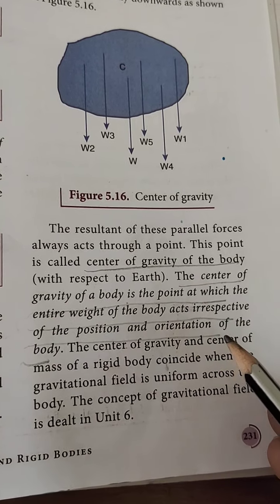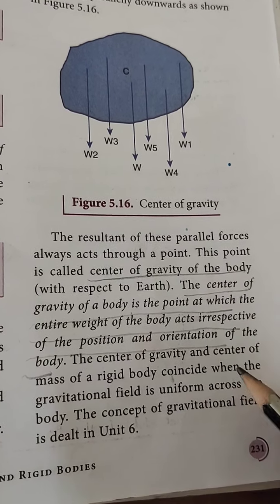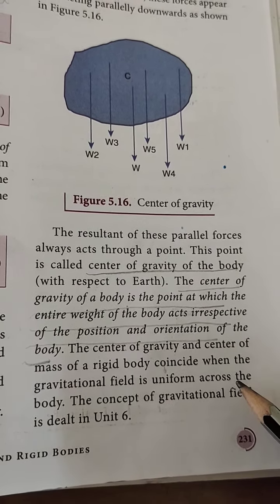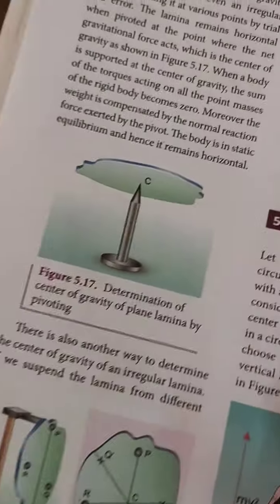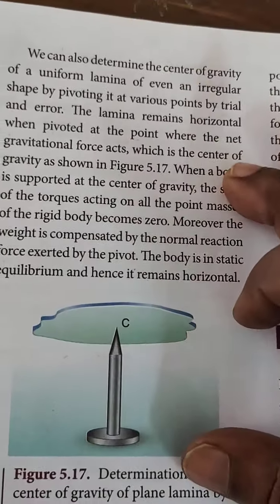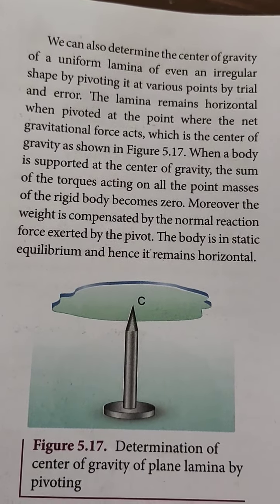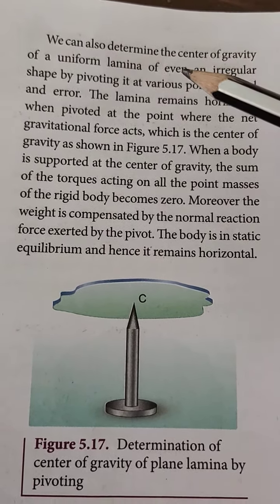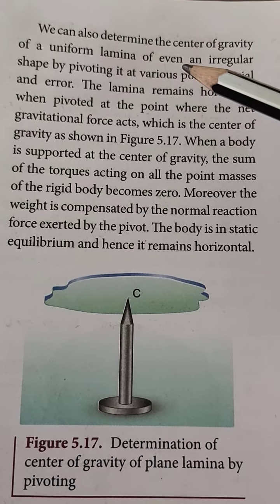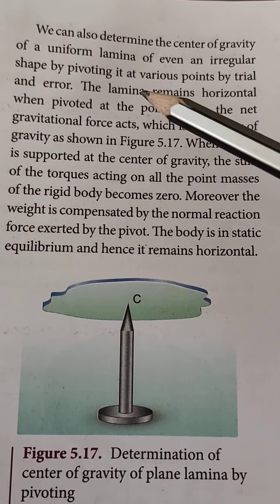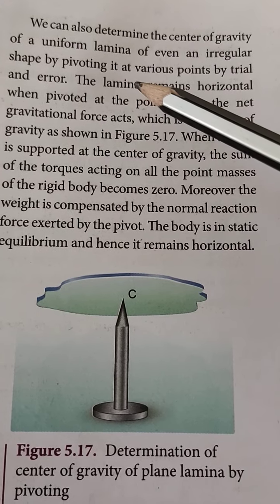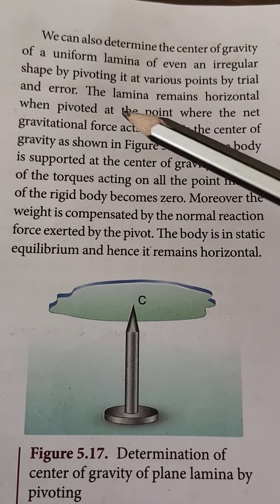The center of gravity and the center of mass of a rigid body coincide when the gravitational field is uniform across the body. This concept was covered in the 6th lesson. We can also determine the center of gravity of a uniform lamina of even irregular shape by pivoting it at various points by the trial and error method.